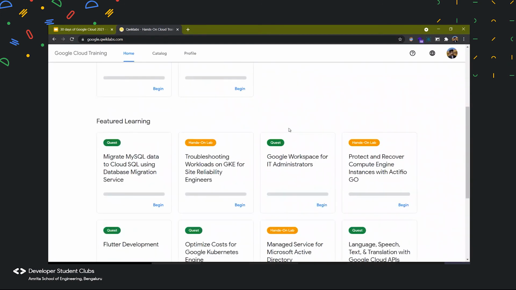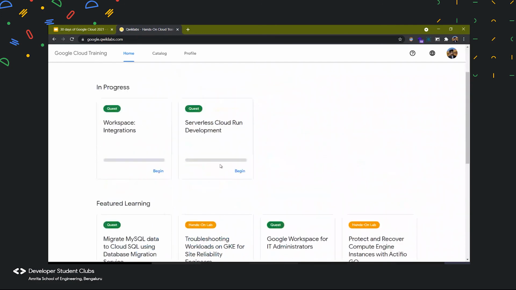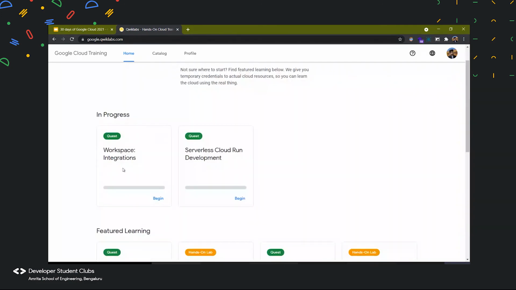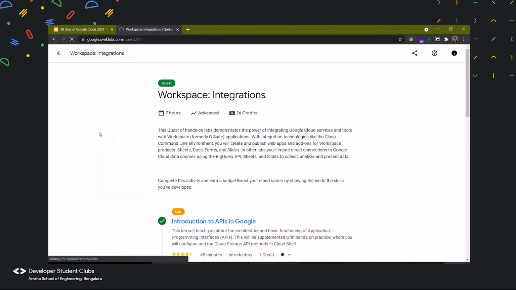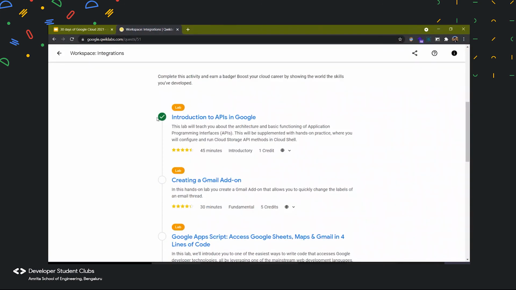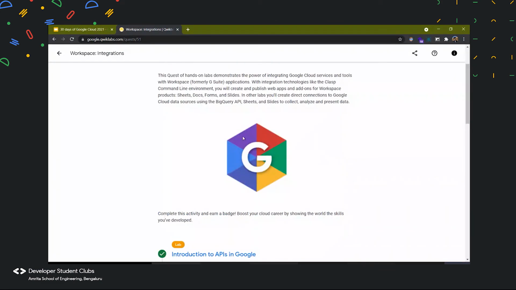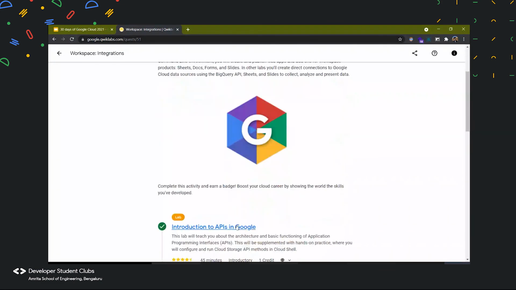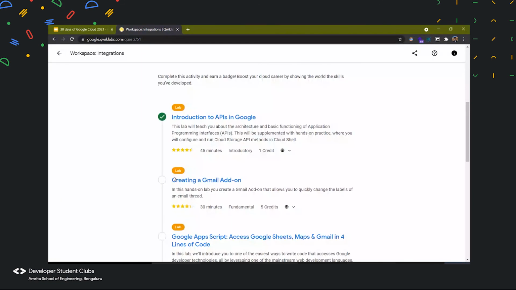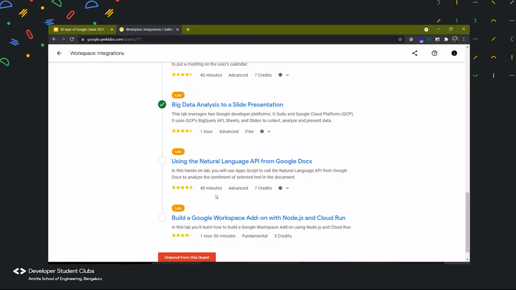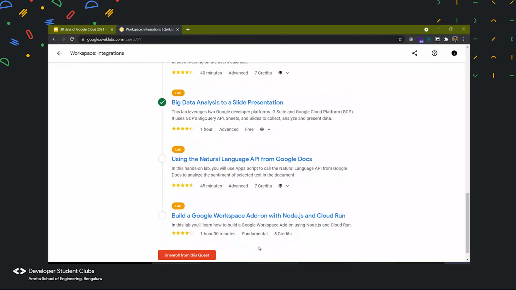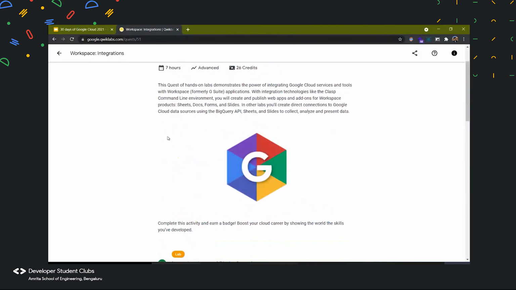If you notice, there will be many quests present over here, and each quest will have many labs in it. Like I told earlier, whichever you have completed will show with a tick mark. To finish that quest and earn the badge, you have to go through all these lab sessions, and you can enroll and unenroll from it.